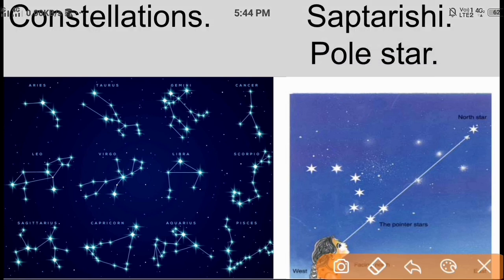The examples of constellations are Saptarishi, a famous example of constellation. Look, here are 7 stars, and another is Big Bear. These are famous examples of constellations, patterns formed in the sky by the stars themselves.